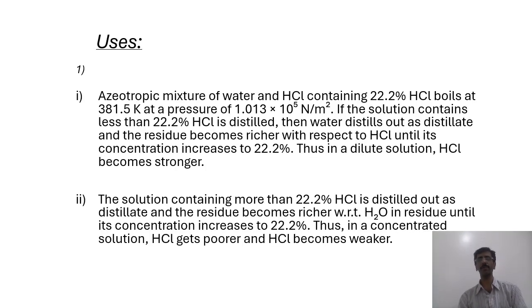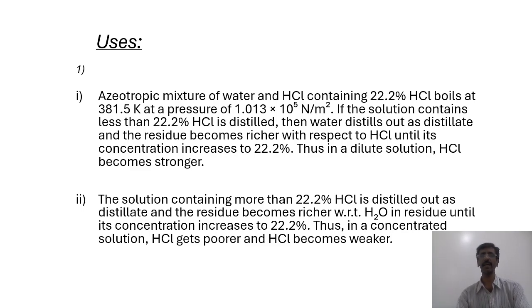कुछ simple uses बता देता हूँ इसका, and that is, first one is, let's consider HCl, okay, dilute HCl as well as water का mixture हम लोग consider करेंगे. Now it contains 22.2% of HCl. It boils at 381.5 Kelvin. Pressure is 1.013 into 10 raised to 5 Newton per meter square.